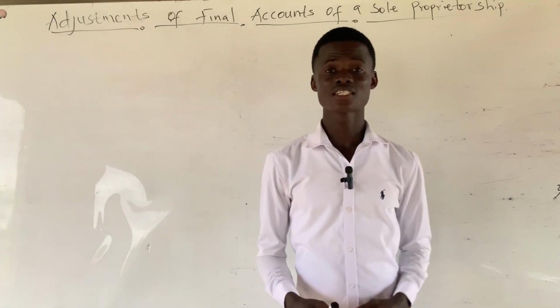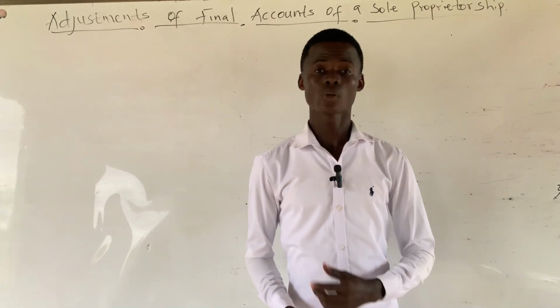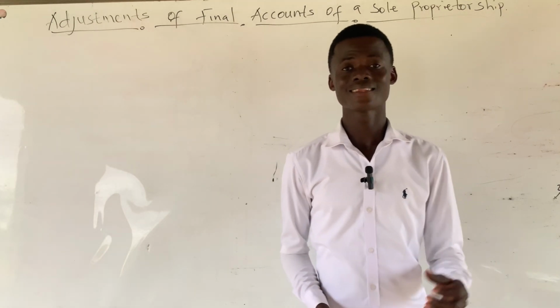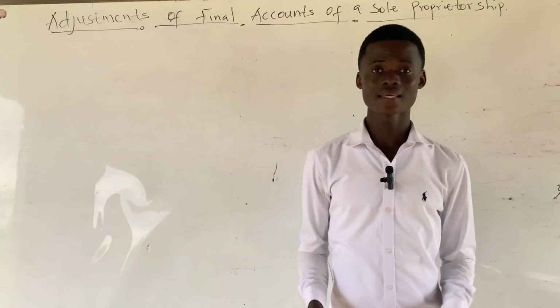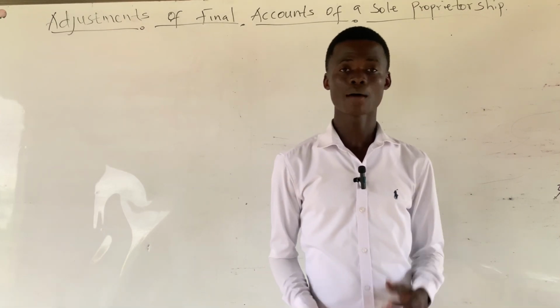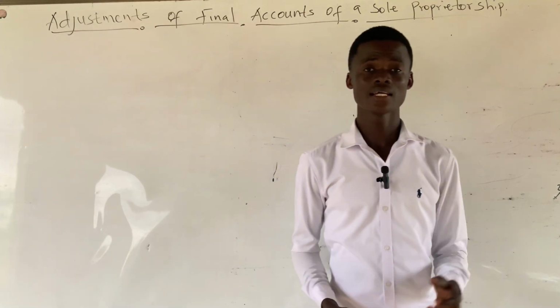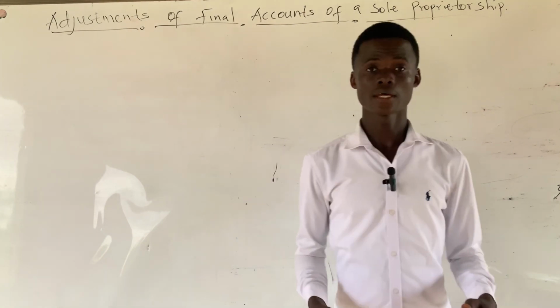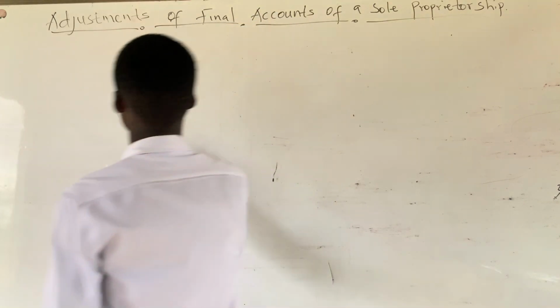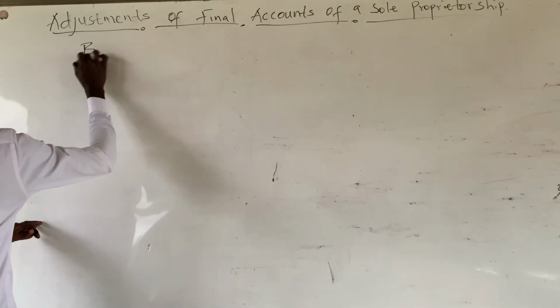So when an organization becomes certain that a particular debt or an amount owed by the debtors cannot be recovered, then we say bad debt has been incurred or that particular debt has gone bad. So whenever bad debt is incurred, there is a double entry that needs to be passed.